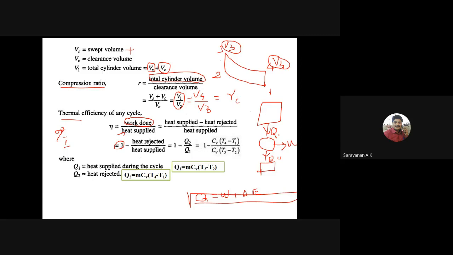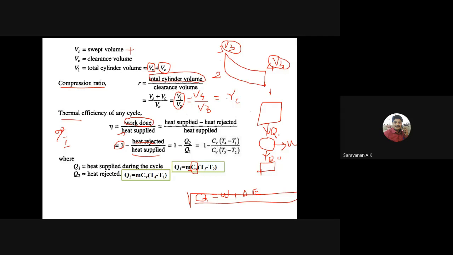So in this Otto cycle, both the heat supplied and the heat rejected are in the process of constant volume, right? So we are using m Cv, the specific heat at constant volume, that is the mass flow rate into the specific heat and the temperature difference, right?